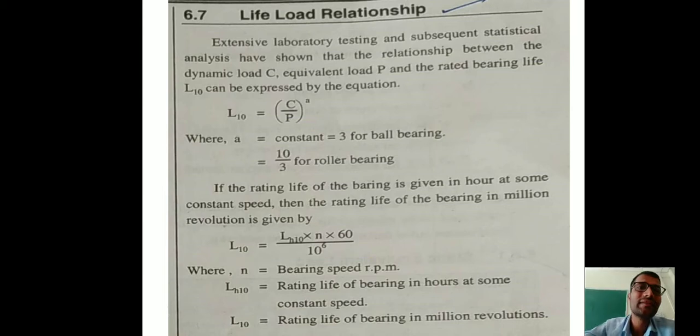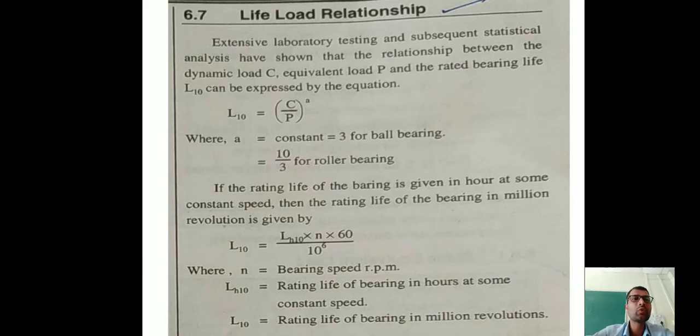So friends, after that, this is our very important relation called the life load relationship. Life load means, as you know, if we apply more load, life goes on decreasing. So what is the actual relationship between them? Extensive laboratory testing and subsequent statistical analysis have shown that the relationship between the dynamic load C, equivalent load P and the rated bearing life L10 can be expressed by this equation.